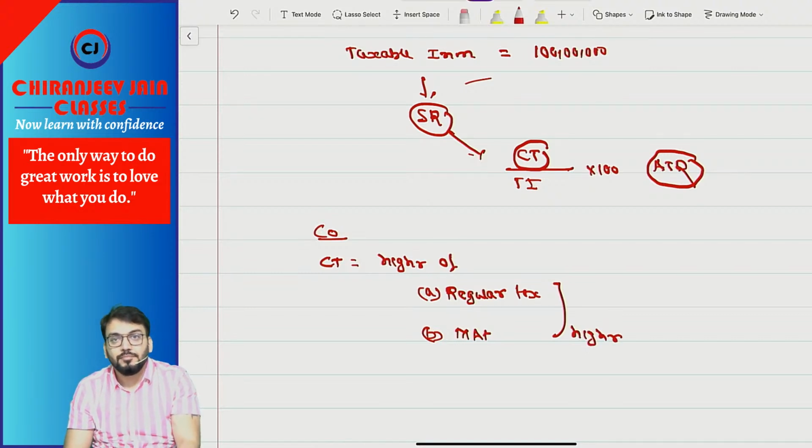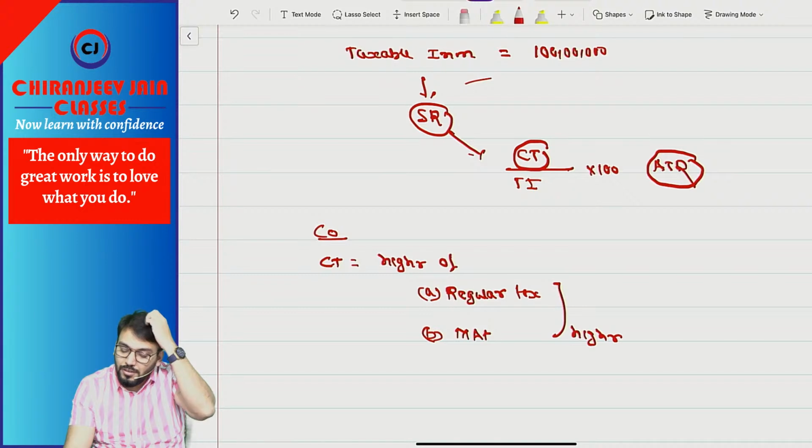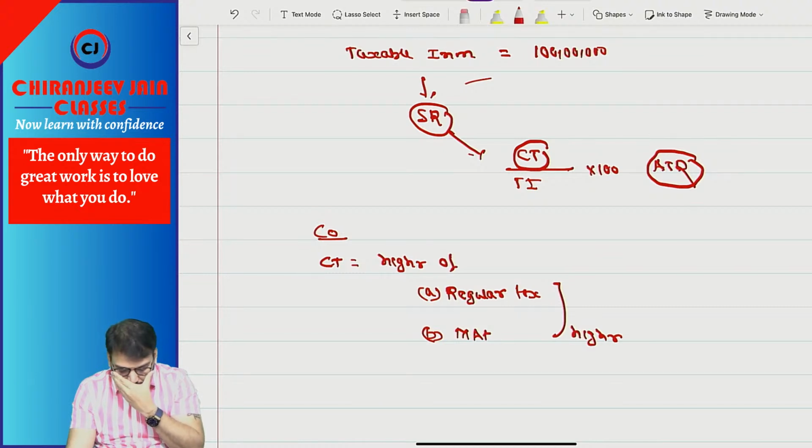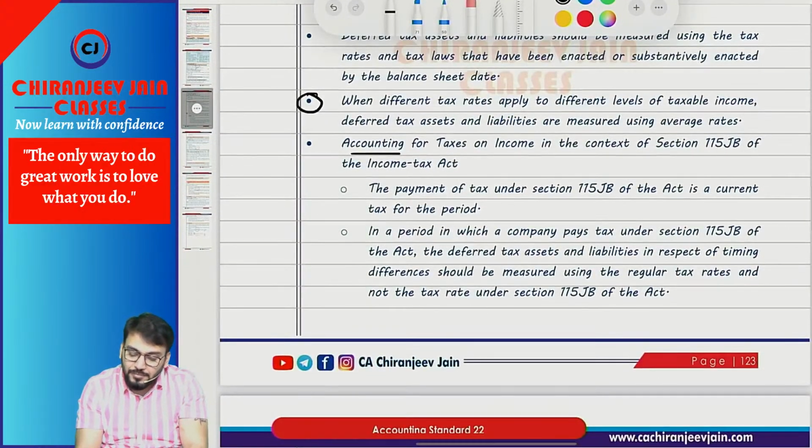This only we have done now. Correct. So this will be your current tax. Understood this point? Correct.